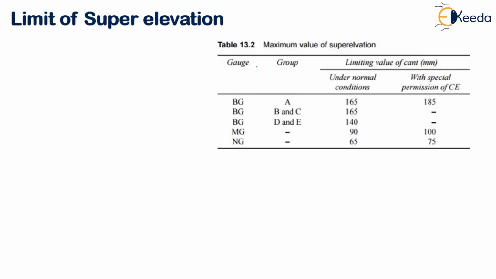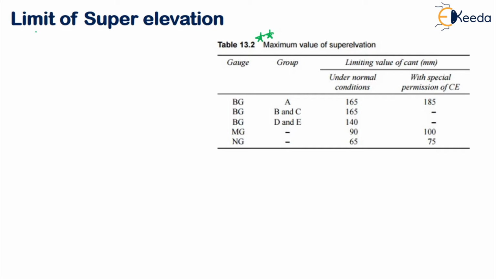Now let us see what are the limitations of super elevation. Right. So this is the maximum value of super elevation we can give. So this is a standard table. So let me explain first in detail what it is and then explain the table. So the super elevation to be provided in a curved portion of the track should be in such a way that it will allow what? Safe movement of train at various design speed without causing any inconvenience to your passengers, right? So that is why we provide the super elevation.